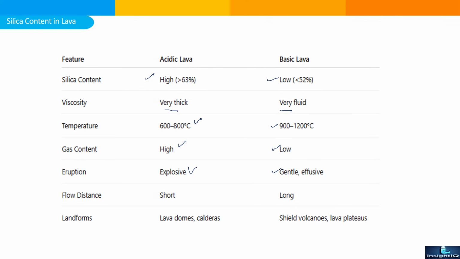Flow distance: acidic lava will cover a short distance due to high silica content. At the same time, basic lava can cover a larger distance. Landforms can be lava dome, caldera in the case of acidic lava, and shield volcano and lava plateau in the form of basic lava.